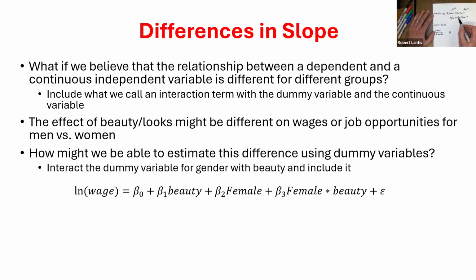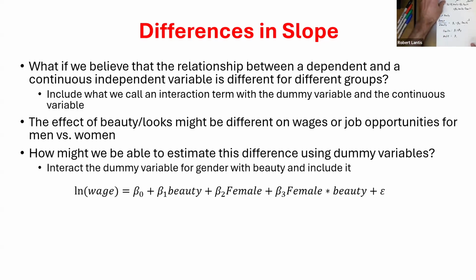What would the derivative of this be? Plus beta 3 times female. So what this is really telling me is that the marginal effect of beauty on my wages actually depends on this other variable, which is female or not. So here I would have two groups, and I could ask, what would the marginal effect of beauty be for males versus females? Well, for females, this becomes a 1, so I would have beta 1 plus beta 3, whereas for the males, it's simply going to be beta 1.